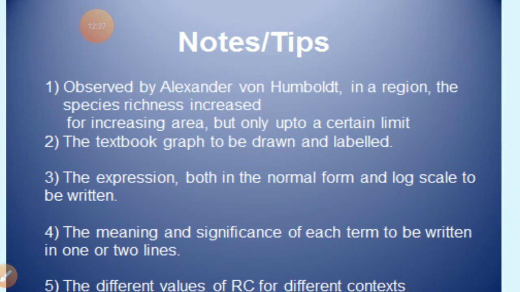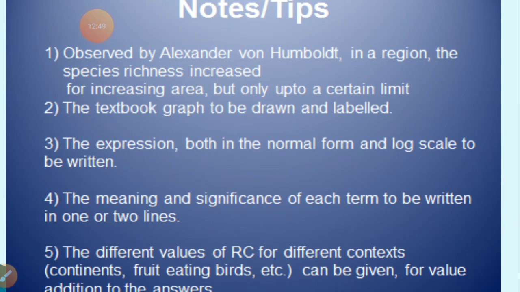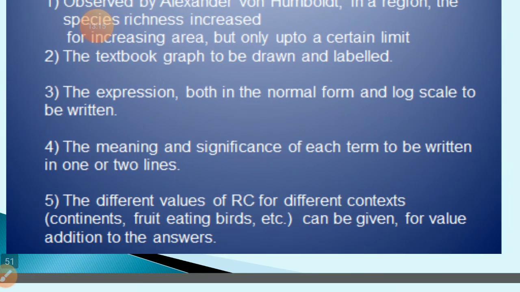So here some questions are given that are related to the species area relationship. Observed by Alexander von Humboldt in a region, species richness increases with increasing area but only up to a certain limit. The textbook graph is to be drawn and labeled. This is a very important question for recapitulating or learning this topic. The expression, both in normal condition, all of you know in normal condition we get a hyperbola, whereas on a log scale we can't get a rectangular hyperbola. The meaning and significance of each term is to be written in 1 or 2 lines.